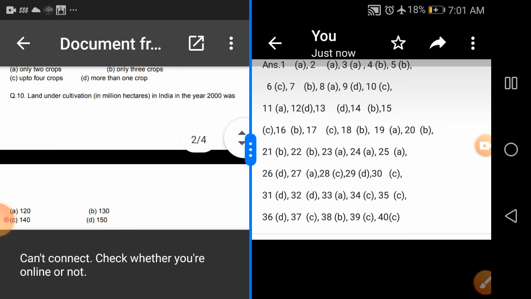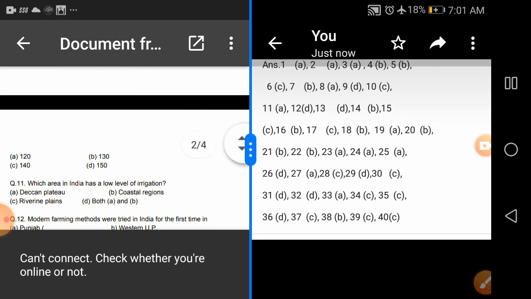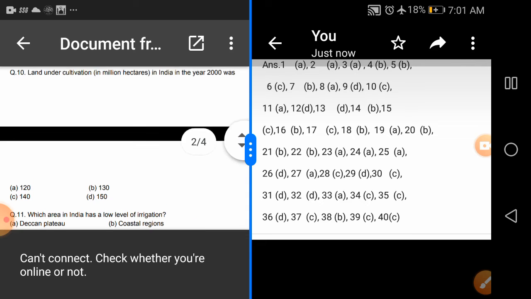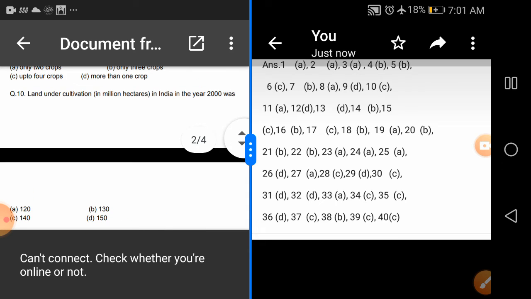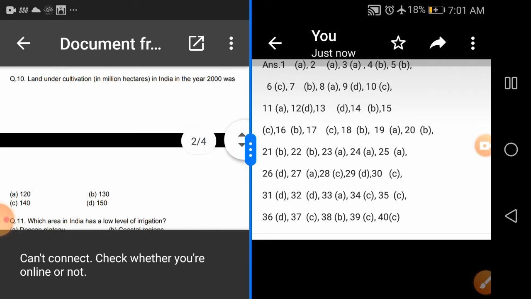The next question is number 10. Land under cultivation in million hectares in India in the year 2000 was. This is statistical data and you need to remember it. The options are 120, 130, 140 and 150. The correct option is option C, 140. 140 million hectares of land in India is cultivable.